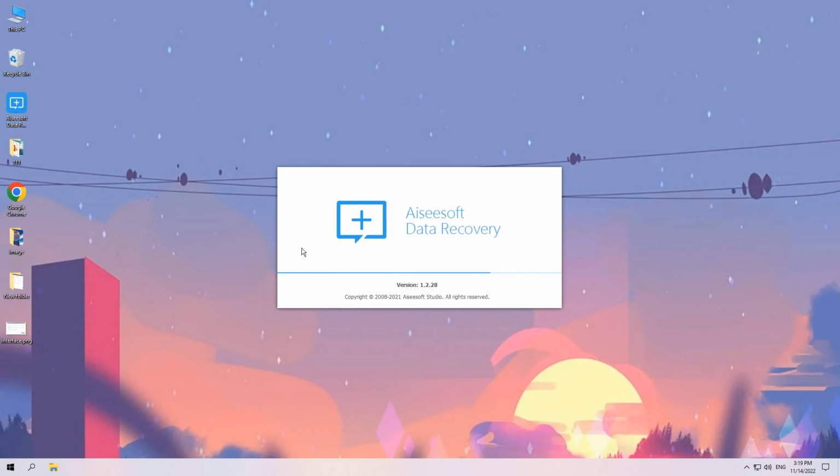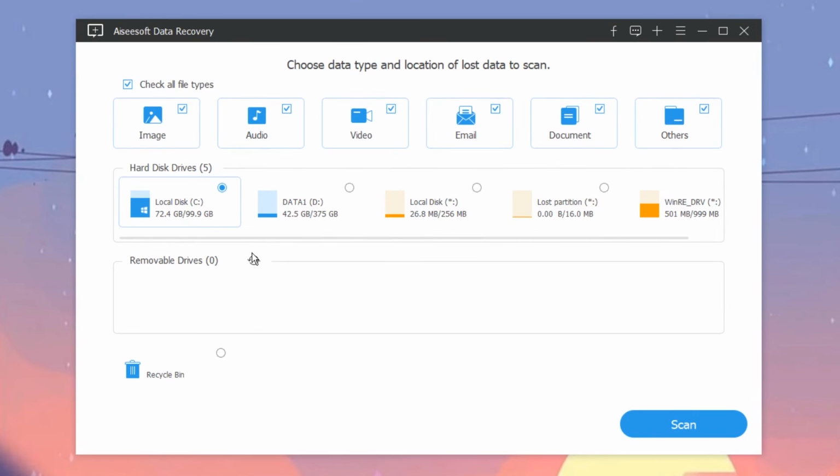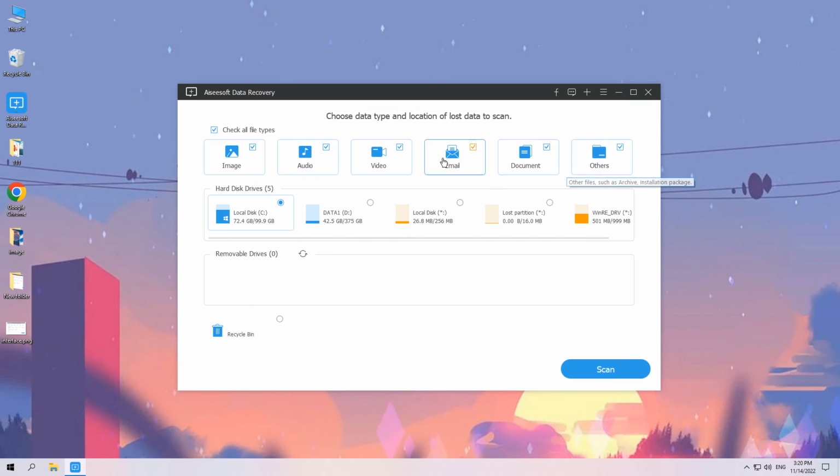Now, we're gonna open the application. As you guys can see from its intuitive user interface, the software can recover images, audio files, videos, emails, documents and other files from your computer's hard disk drive, all kinds of removable drives, as well as from the recycle bin. Let's say we've emptied the recycle bin and we need a deleted photo back. So we'll show you how to restore the emptied recycle bin and recover the deleted photos.